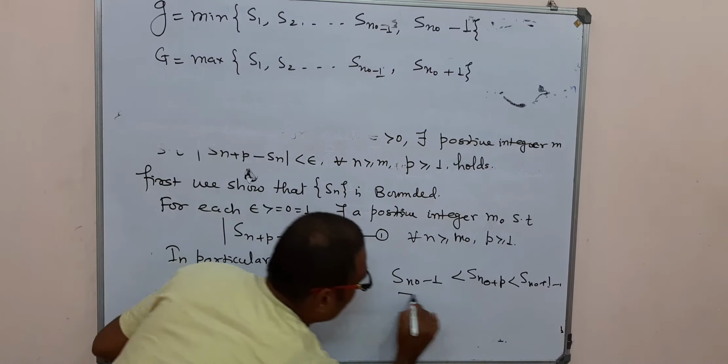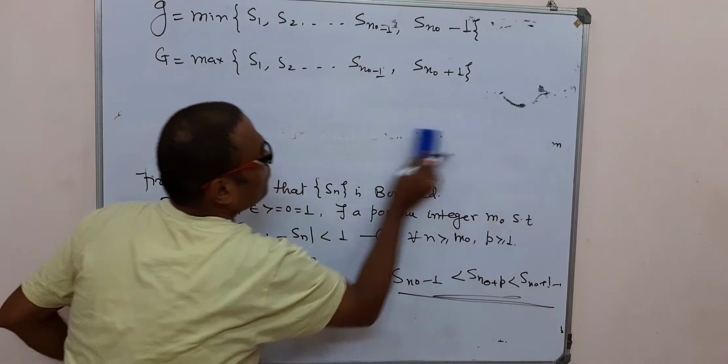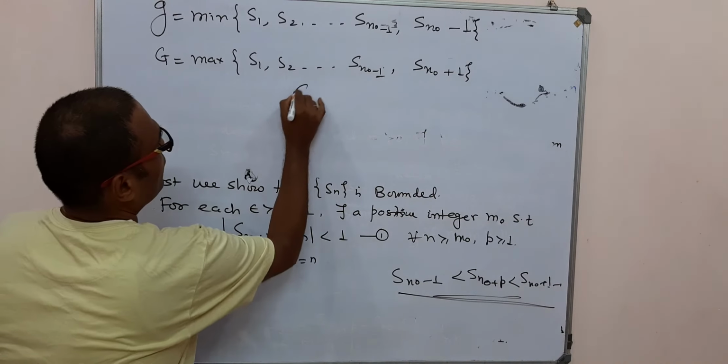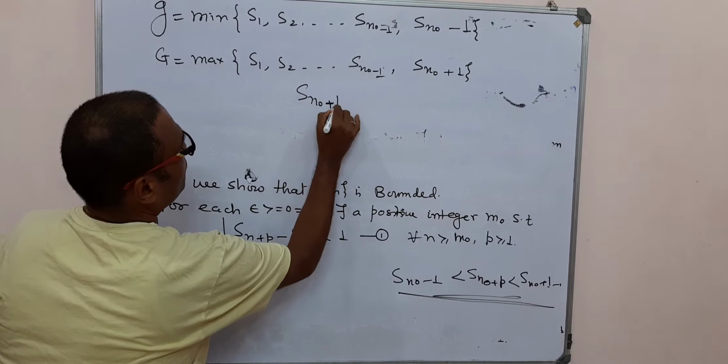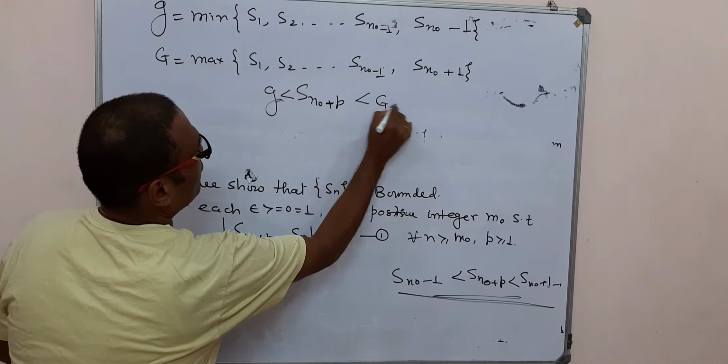So this inequality can be written as S(n0+p) is greater than g but less than or equal to G.